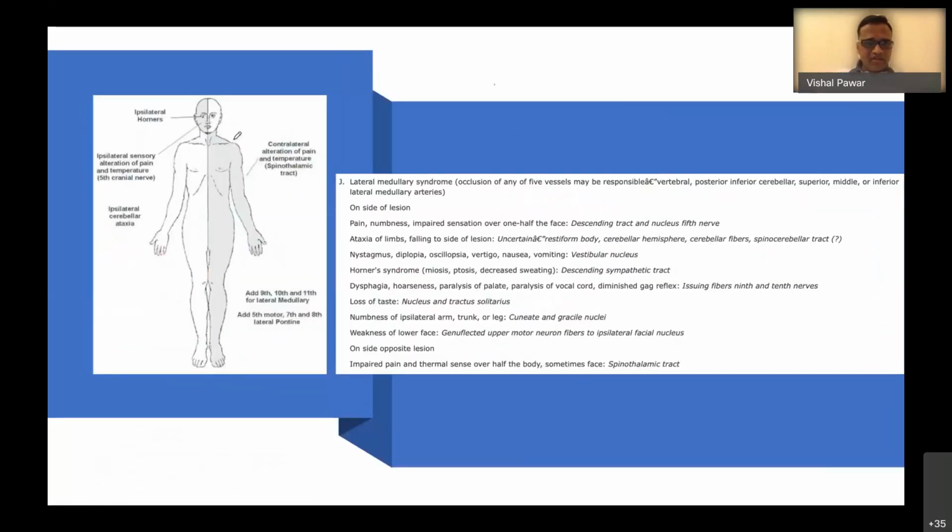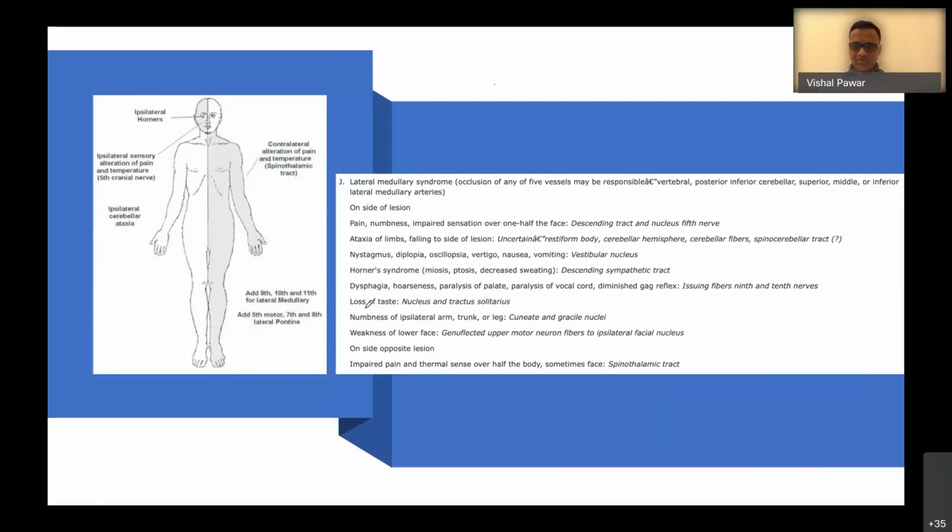If you look at the lateral medullary syndrome, this particular patient had contralateral sensory loss, ipsilateral cerebellar ataxia, and ipsilateral Horner syndrome, and in his symptoms he told about the hiccups.